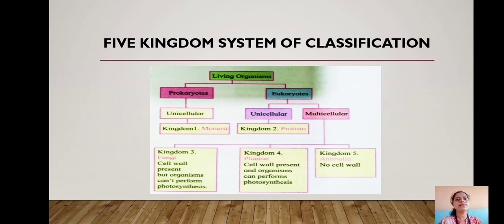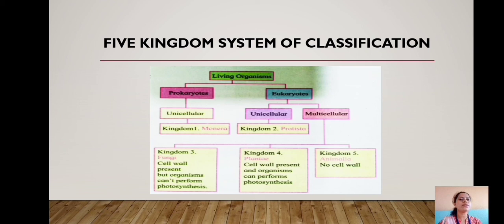Now, let's study five kingdom system of classification in a glance. Living organisms are broadly classified into prokaryotes and eukaryotes. Prokaryotes are the unicellular organisms and are included in kingdom Monera.